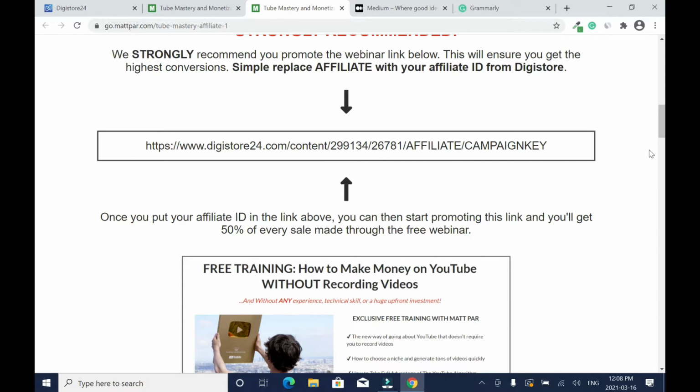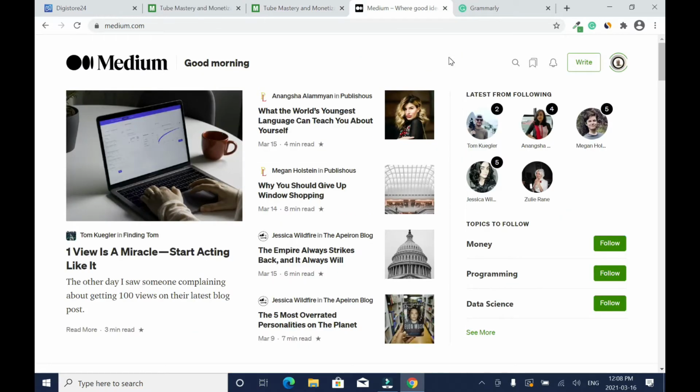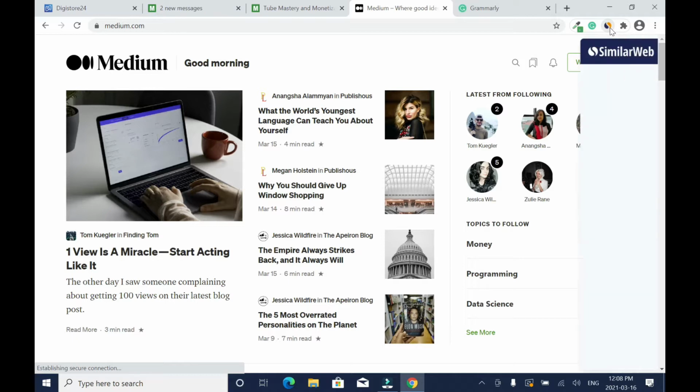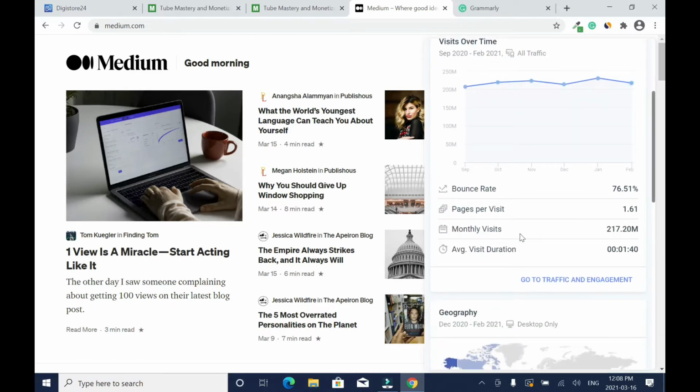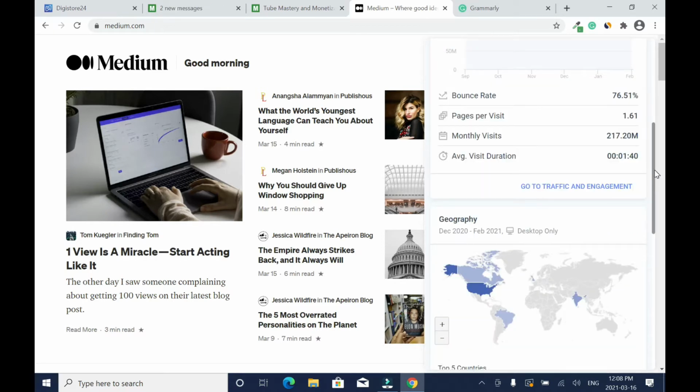All right, so now I'm going to show you how to promote it on Medium. So why Medium? I'll show you the traffic. I have this Chrome extension called SimilarWeb. You can install it, it's free. It shows you the monthly visits on Medium, and at the moment it's 217.20 million monthly visitors. So you just have to take advantage of it. Not to say that you get all these visitors on your article, but it just helps you to know the kind of traffic you are dealing with.